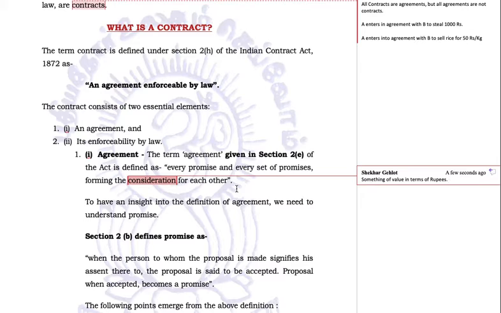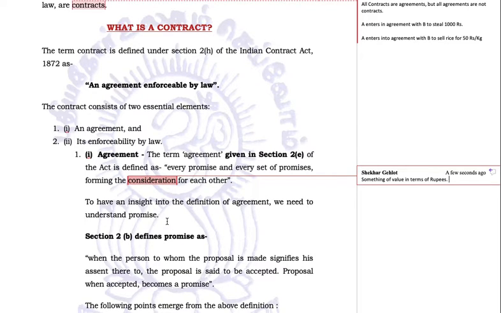We are dealing with only commercial contracts. Commercial means something which has a value in terms of rupees. So any promise and every set of promises which is made in such a way that they form consideration for each other. To have an insight into the definition of agreement, we need to understand promise.